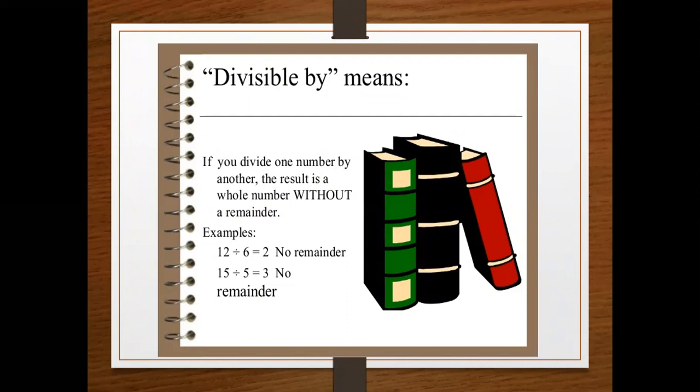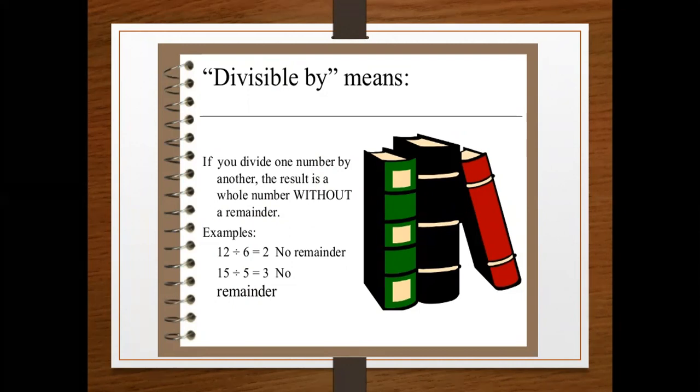If you divide one number by another, the result is a whole number without a remainder. Okay, this is called divisible by. Suppose any number in your mind, let's suppose 8. If we divide 8 by 2, the result is a whole number, 4, without any remainder. 2 fours are 8 and we don't have a remainder. So 8 is divisible by 2.